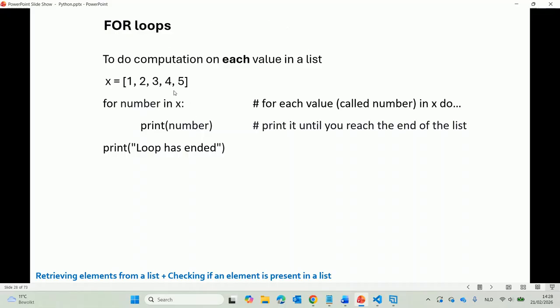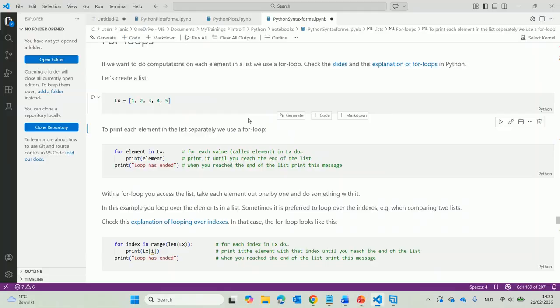So please note that X can be anything that has multiple values that you can loop over. We are using a list here, but it can be anything. It can be a list of files that you want to loop over. It can be a range of indexes that you want to use. As you can see here in these examples, this is the classic example that I also showed in the slide. We define a variable that loops over different values in a list, and then we do something with that variable in the for loop.